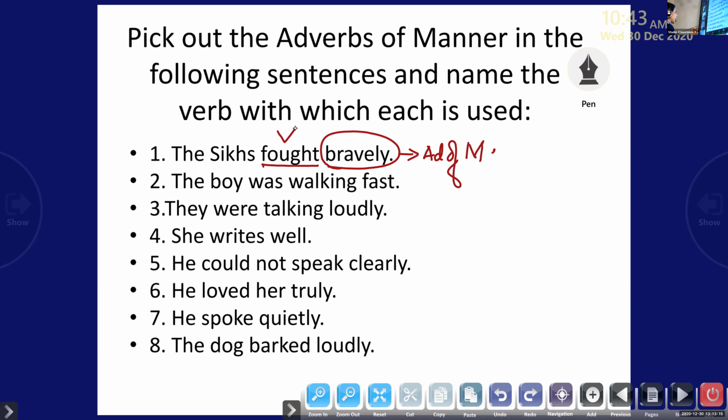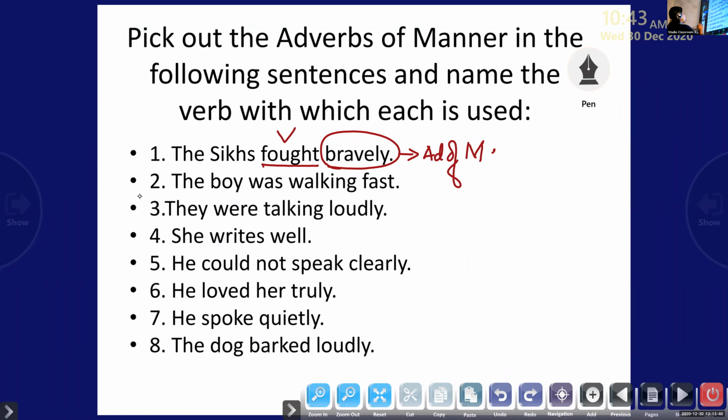So I've told you a clue even. Most adverbs of manner are very easy to find out, children. Most adverbs of manner end with ly. You can see here, most of the words end with ly. So it's very easy to identify the adverb of manner here. And the other words too, which don't end with ly, are hard, well, and fast. So you look for those words even if they don't end with ly. Now we'll move on to the next question.